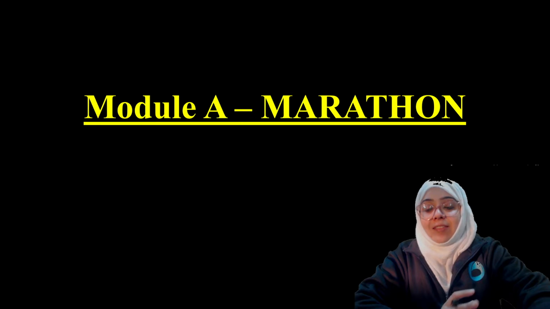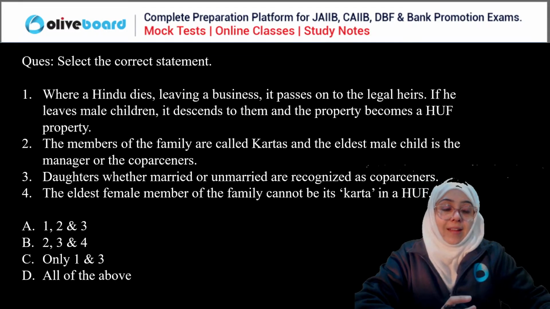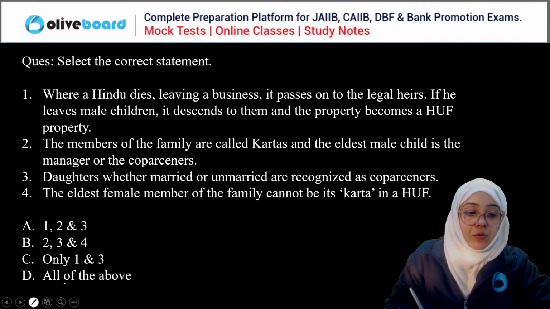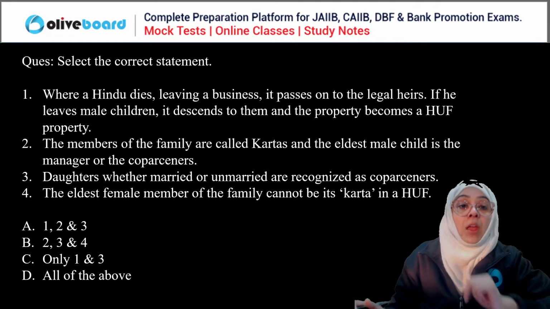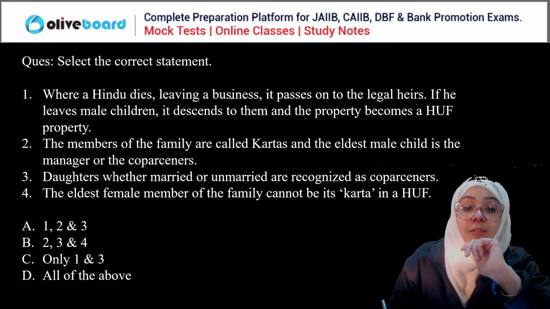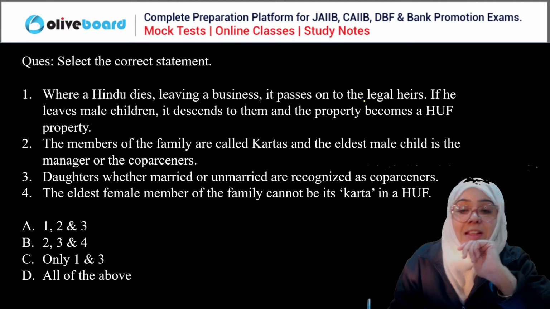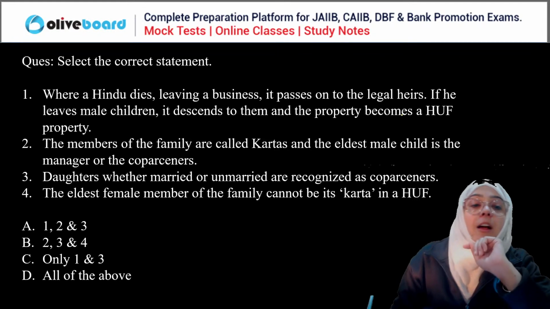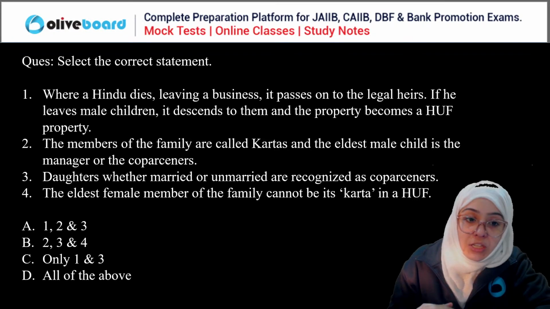So let's start discussing. The very first question is you have to select the correct statement here. When a Hindu dies leaving a business, it passes on to the legal heir. If he leaves a male child, it descends to them. The property becomes a Hindu undivided property.